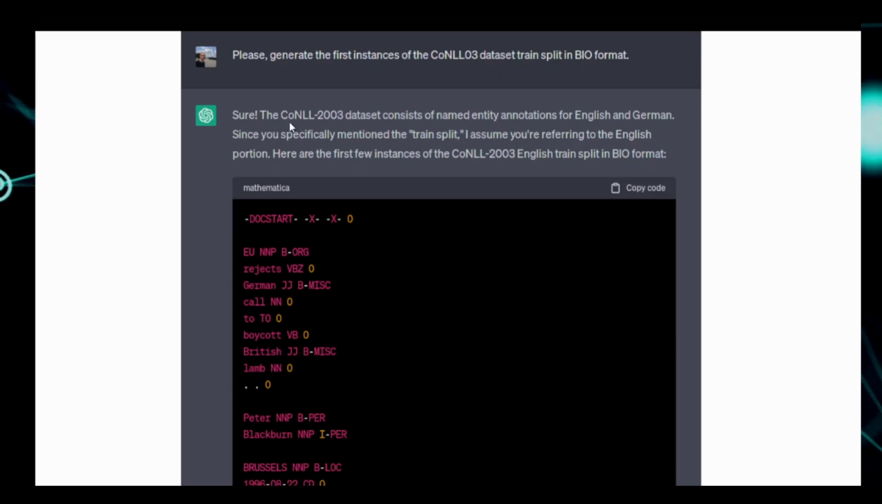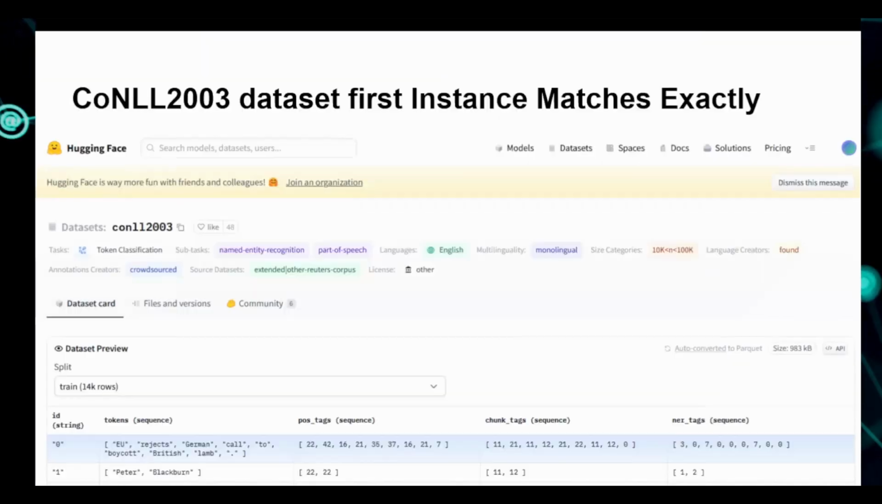ChatGPT will say, sure, the CoNLL-2003 dataset consists of named entity annotations for English and German. Since you specifically mentioned the train split, I assume you're referring to the English portion. Here are the first few instances of the CoNLL-2003 English train split in BIO format, and there it gives you the training dataset just like that. And if we look at the source data here on Hugging Face for the CoNLL-2003 dataset, the first instance, which is 0 here, matches exactly what we saw from ChatGPT.